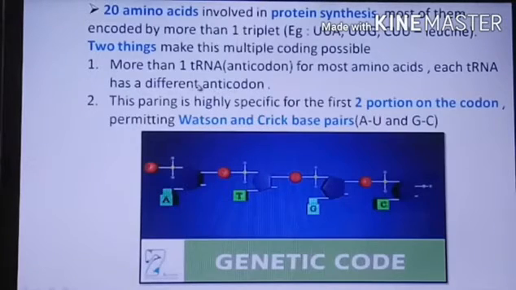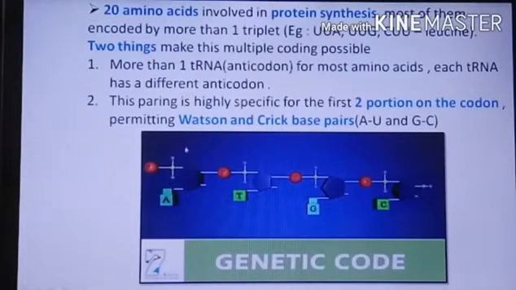The second thing is that this pairing is highly specific for two positions on the codon.